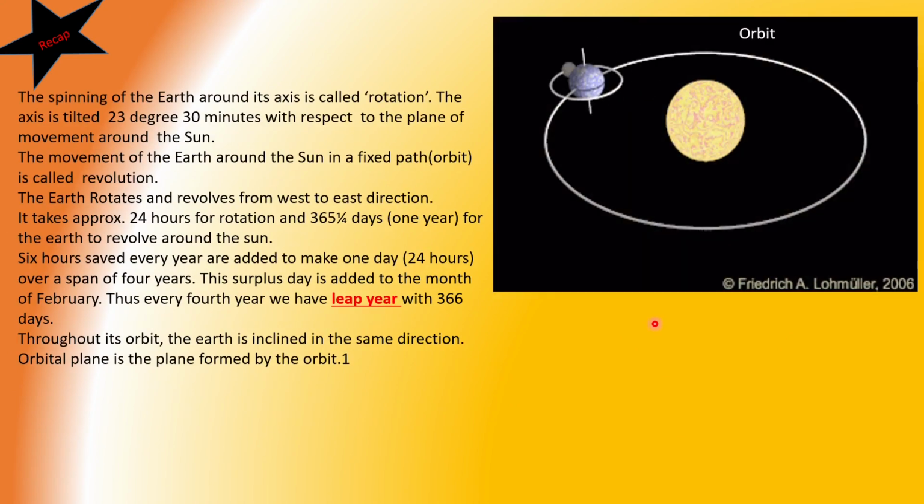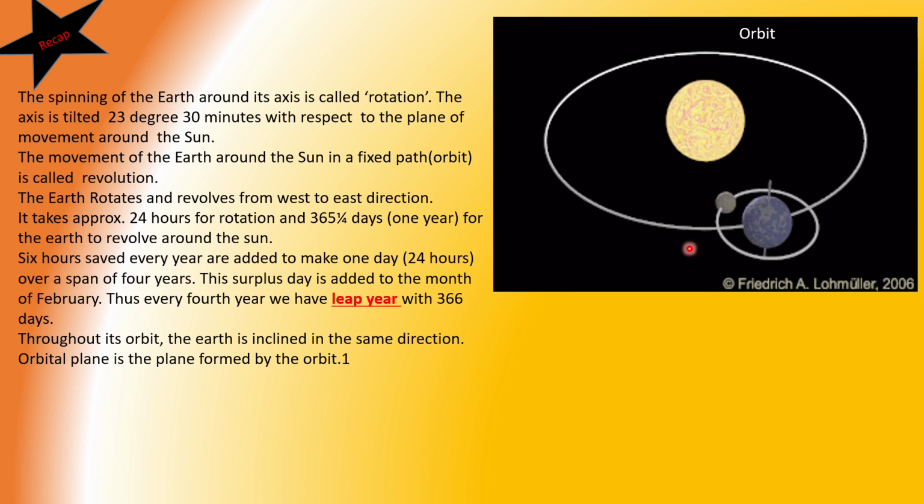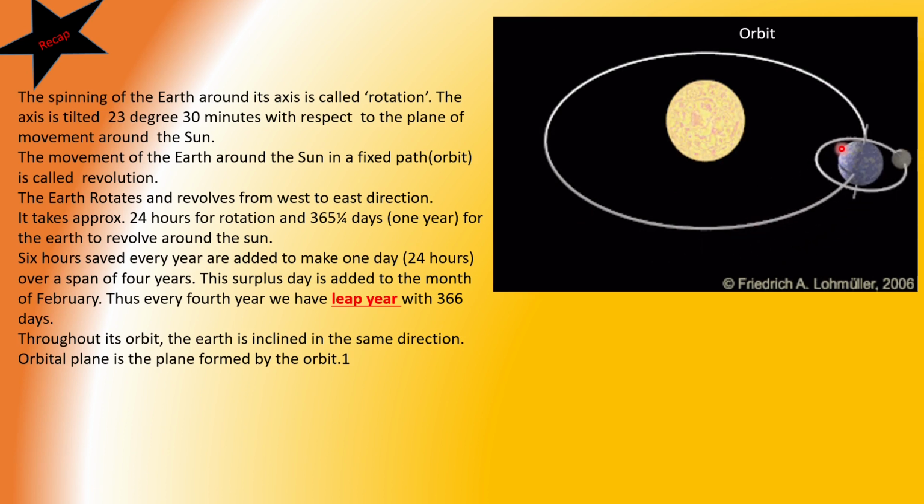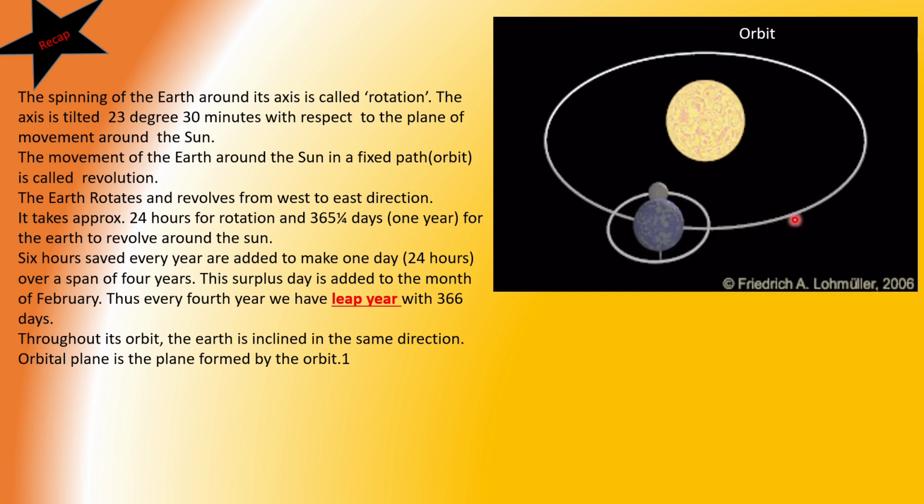The spinning of the Earth around its axis is called rotation. The axis is tilted 23.5 degrees, that is 23 degrees 30 minutes, with respect to the plane of the movement around the Sun, that is the orbital plane.